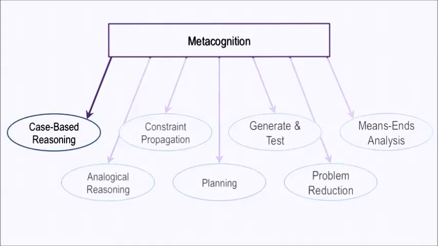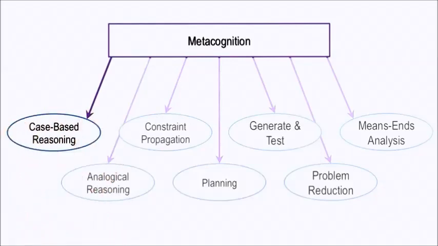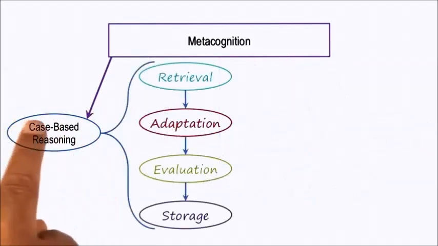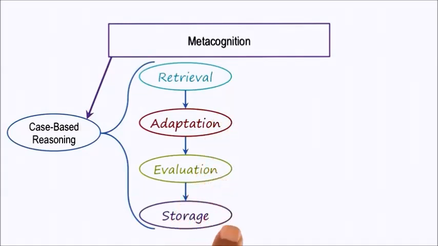Now that we have looked at strategy selection a little bit, let us look at strategy integration. Even if the agent selects a particular strategy, it is not necessarily stuck with that strategy. As the problem solving evolves, it may well decide to shift from one strategy to another strategy. As an example, consider that for a given problem, metacognition decides to select the strategy of case-based reasoning. Now, case-based reasoning spawns a number of subtasks: retrieval, adaptation, evaluation, and storage.